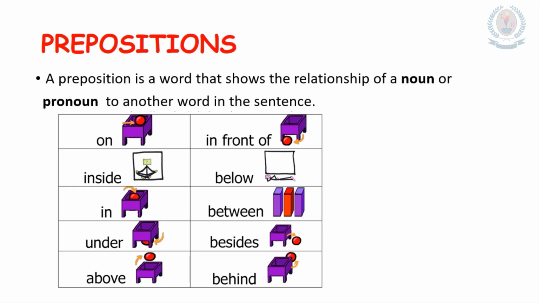And also there are more than this, but here I have given some as examples for you. What are they? On, in front of, inside, below, in, between, under, beside, above, behind. And you can get an idea about the prepositions by looking at the pictures given. It will be very easy for you.